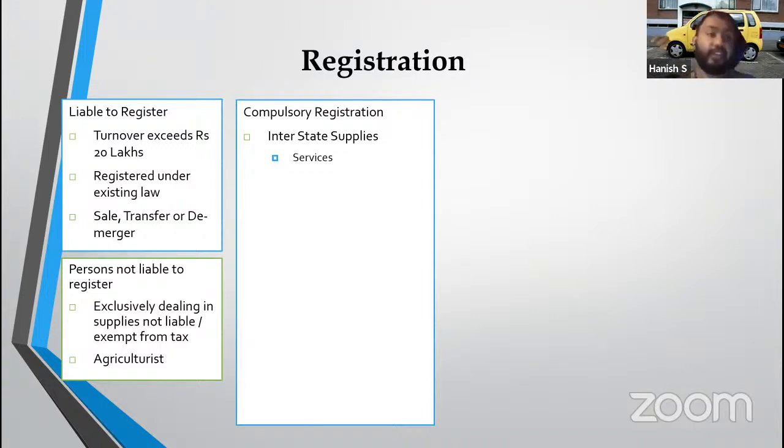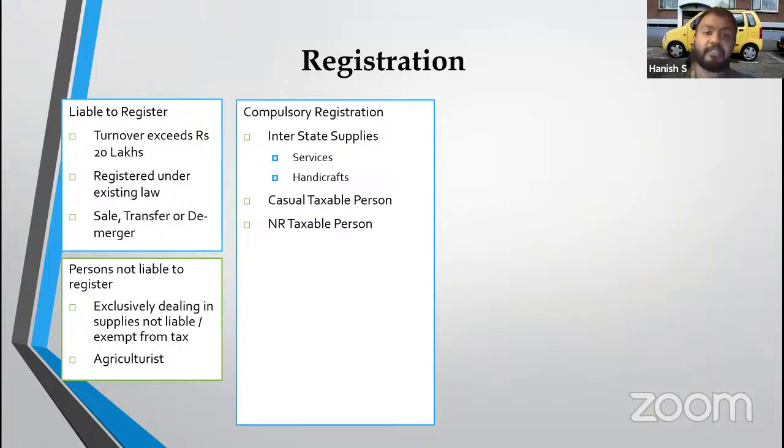Even if your turnover is 5 crore, but everything is exempt, you are not required to register. But if your turnover is 5 crores, and 5 lakh is taxable, then you don't get an exemption under 23. You come back to Section 22 and you will have to pay the taxes. Next, very quickly, compulsory registration. Even if your turnover is less than 20 lakh rupees, in these cases you will have to get registered. Interstate supplies, but exemption has been given to services and handicraft. That means for interstate supply even of 1 rupee for goods, I have to 100% get registered.